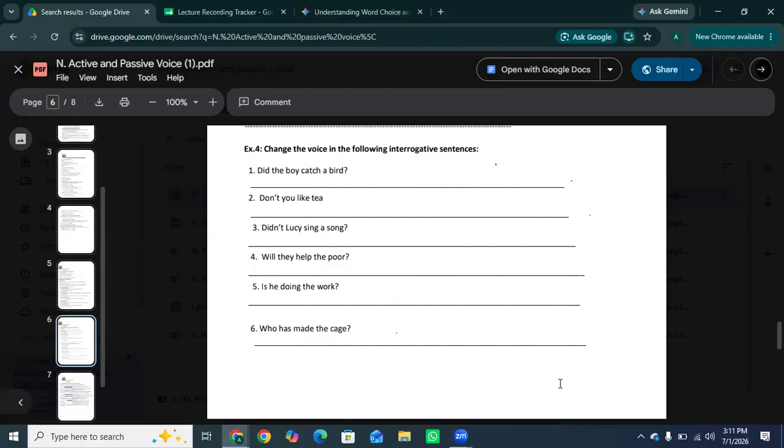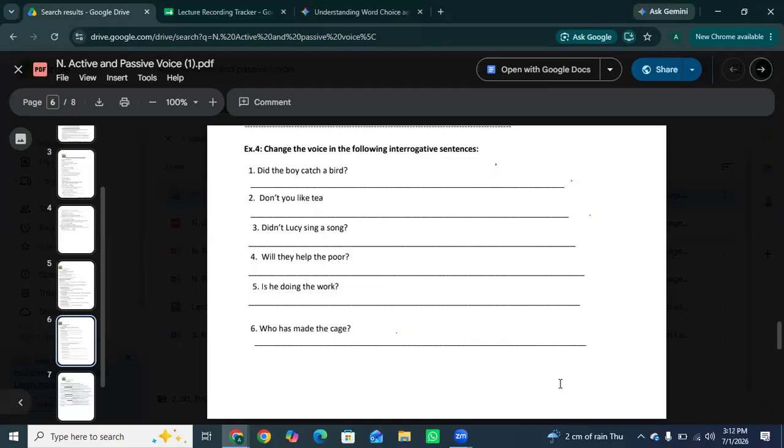Okay? So the next one is: Is he doing the work? Yes. Is the work being done by him? Because it is present continuous, the structure retains "is" at the front because "the work" is singular, but we must incorporate "being" before our third form of the verb, which is "done."